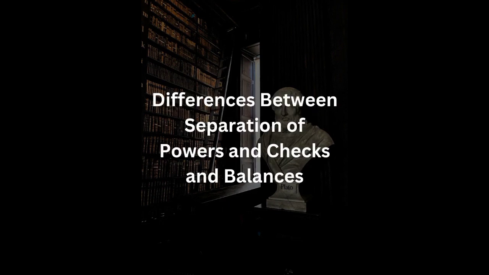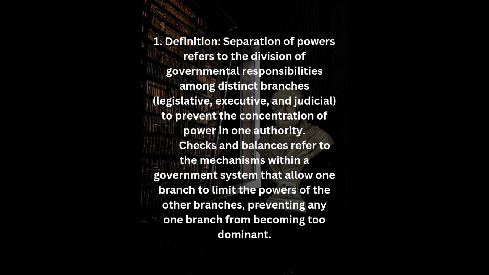Differences between separation of powers and checks and balances. Number 1. Definition. Separation of powers refers to the division of governmental responsibilities among distinct branches, legislative, executive, and judicial, to prevent the concentration of power in one authority. Checks and balances refer to the mechanisms within a government system that allow one branch to limit the powers of the other branches, preventing any one branch from becoming too dominant.